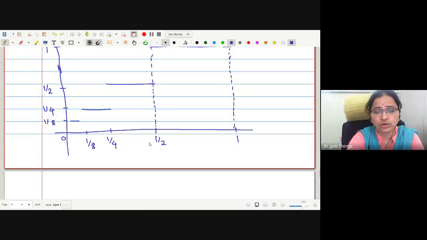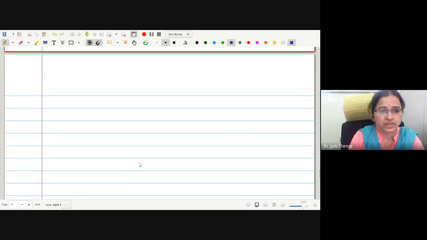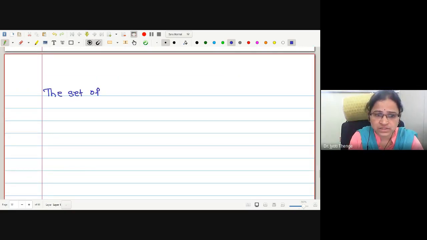1, 1 by 2, 1 by 2 square, 1 by 2 cube, 1 by 2 raised to 4, 1 by 2 raised to 5, and continue. All the points will give us the points of discontinuity. Therefore, this function has infinite points of discontinuity. May I write this as a set of points of discontinuity?